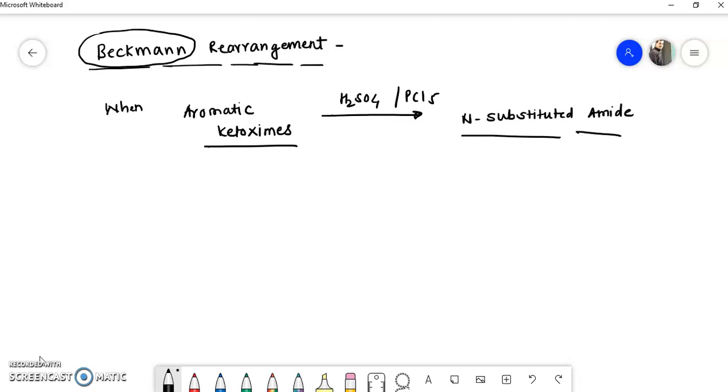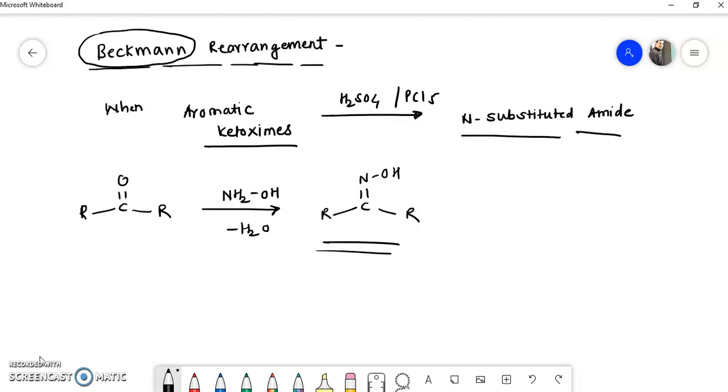Now I will explain what these aromatic ketoximes are. You know ketone, the functional group of ketone is R-C=O-R. When this ketone is treated with NH2OH, there is a loss of water molecule and there is a formation of this product, R-C=N-OH. So this is called a ketoxime.